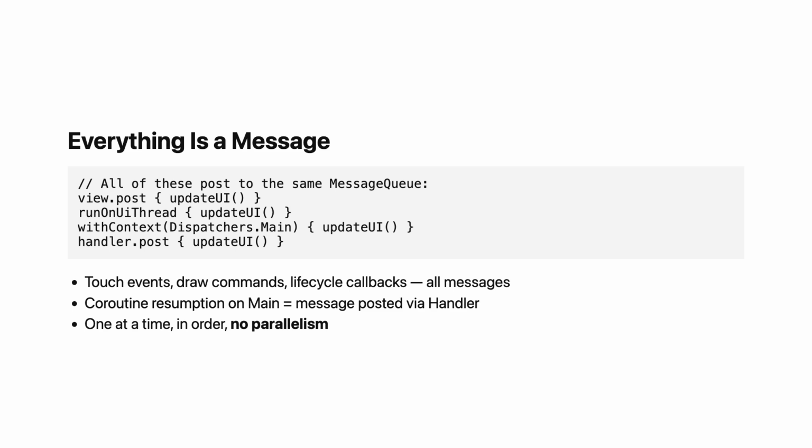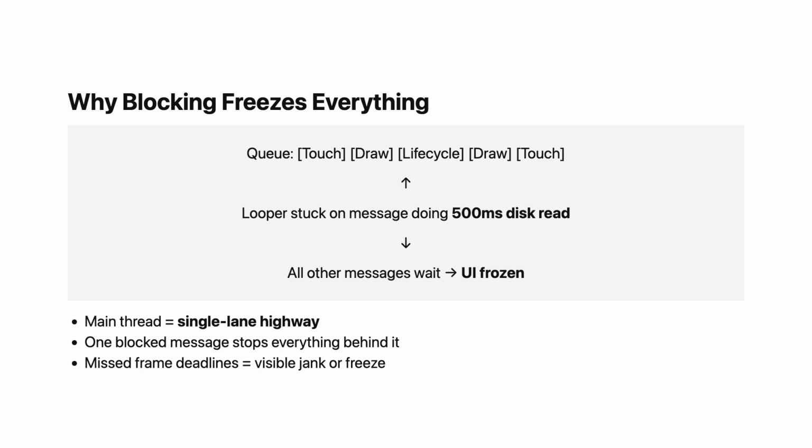The main thread processes them one at a time, in order. There is no parallelism on the main thread. There is no preemption. If a message takes 200 milliseconds to process, every other message, including the one that draws the next frame, waits 200 milliseconds. This is why blocking the main thread is catastrophic.